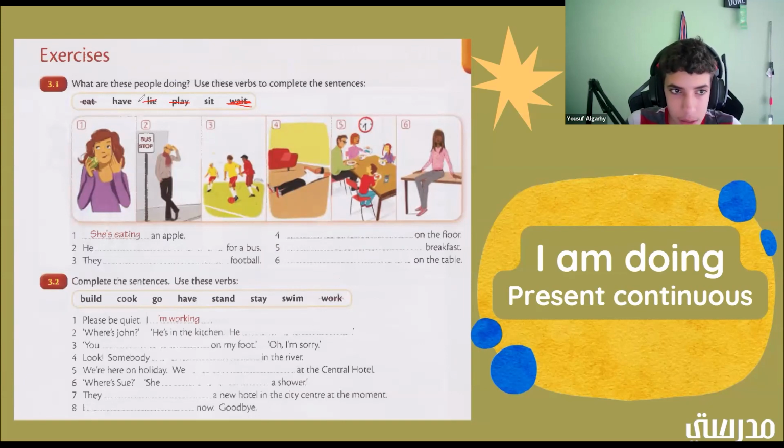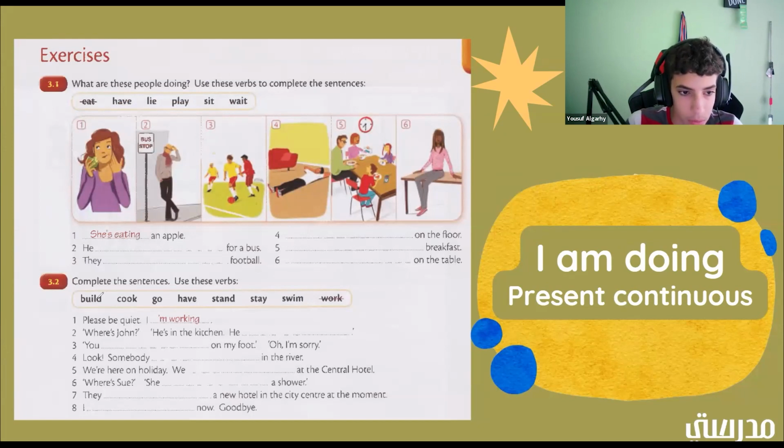Okay, now number 6 would be the last one. So what would number 6 be? It would be sit. Okay, so blank on the table. If we put sit, we could say she is sitting on the table. All right, yeah, she is sitting. Good job. Okay, good job with that exercise. Let's go ahead and move on to the next part on the bottom.